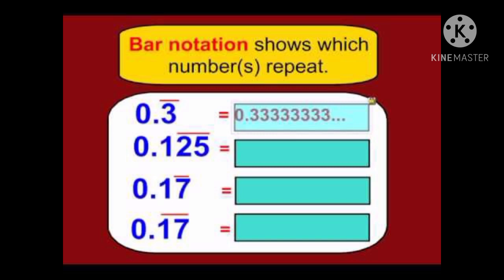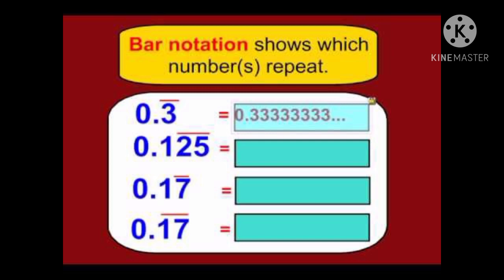The number with the horizontal line is called bar notation. Bar notation shows which number or numbers repeat. Here, 0.3 bar. Here the horizontal line appears above the number 3. So the number 3 only is repeated again and again. Therefore 0.3 bar is equal to 0.3333 etc. The number 3 will be repeated again and again because it has the horizontal line, that is bar, in it. The next number is